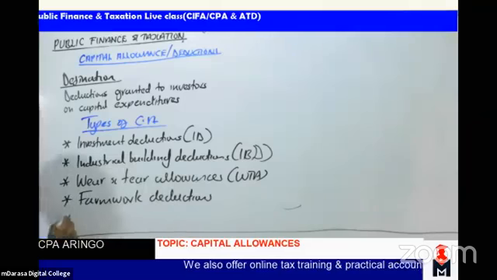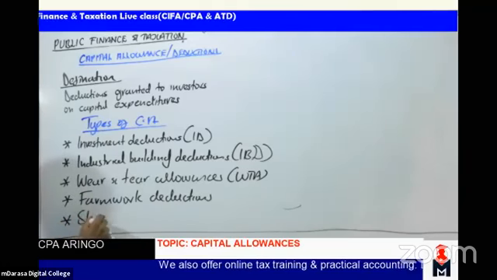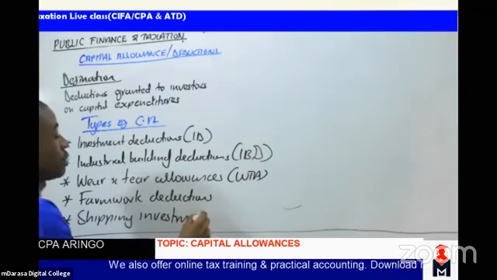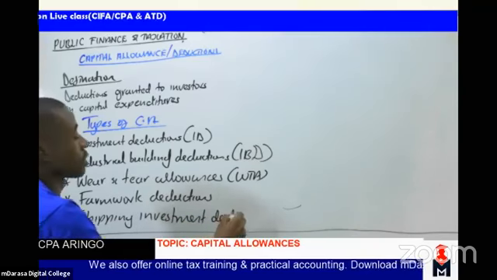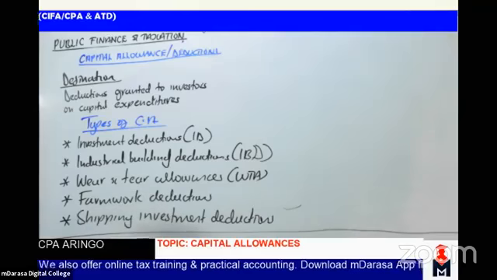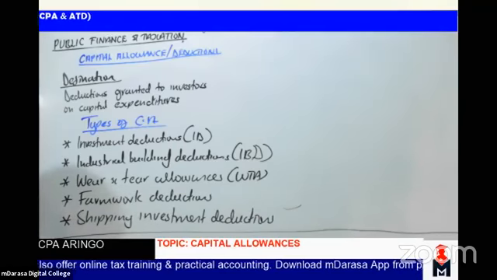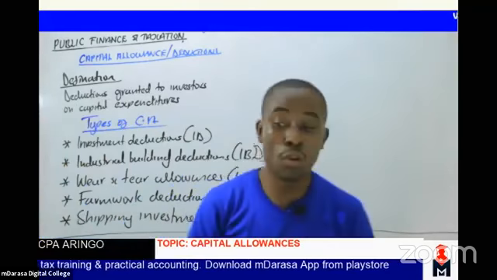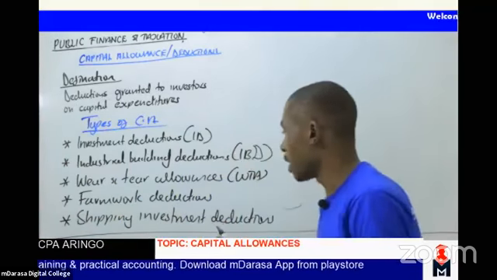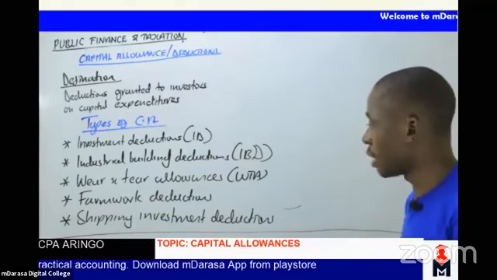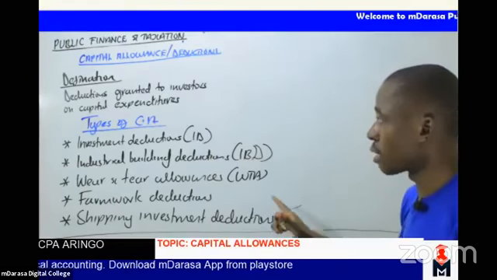and also shipping investment deductions. These are the main elements that you normally talk about under capital allowances: investment deductions, industrial building deductions, wear and tear allowance, farm work deductions, and shipping investment deductions. These are very key for us to understand.